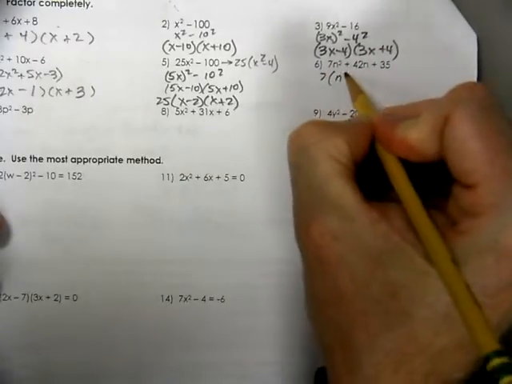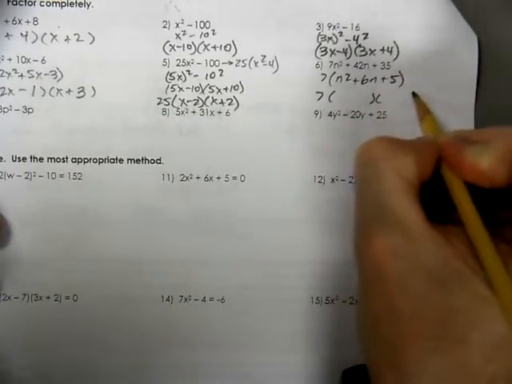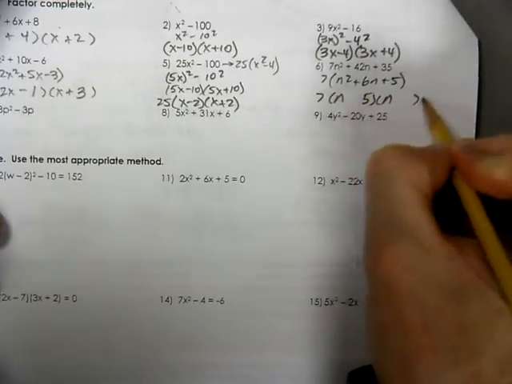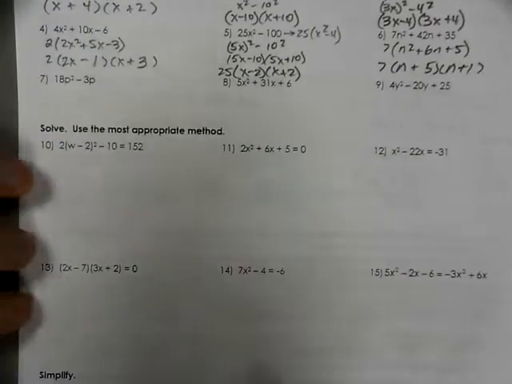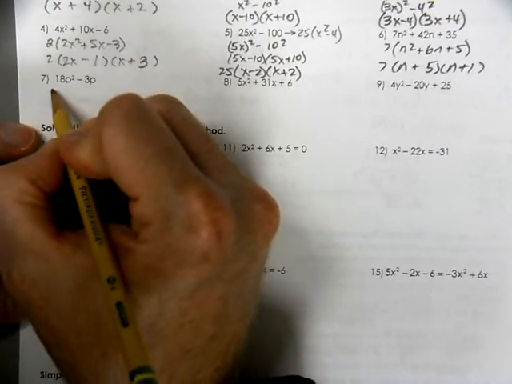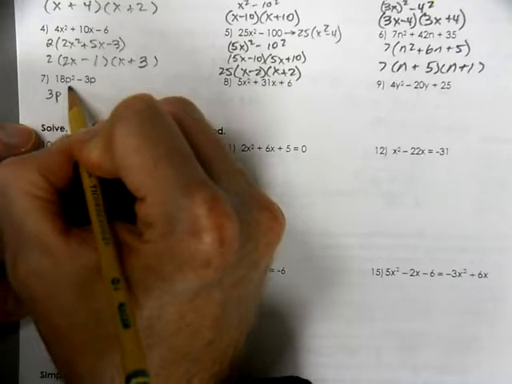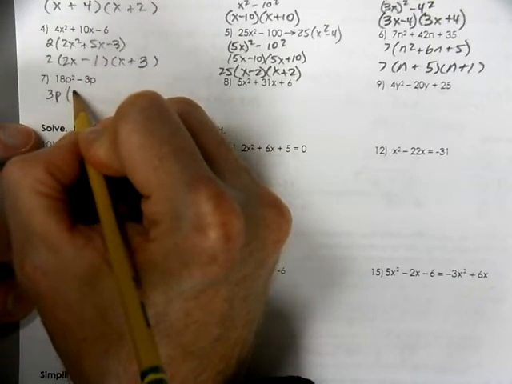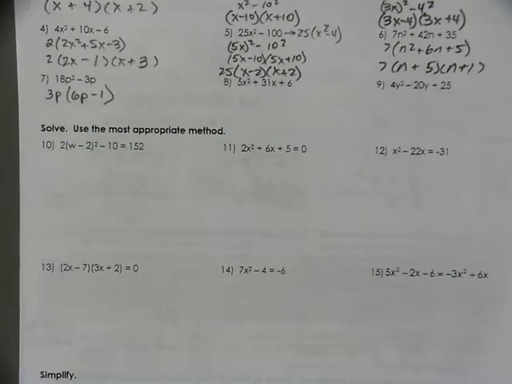Here this has a GCF, so we pull the GCF out. And as a leading coefficient, that's 1, so it's a little bit easier to do. So we got 5 and 1, multiplies to be 5, adds to be 6. Here I can pull a 3 out. It looks like a 3p would be the only thing that could come out. And that would leave me with 6p minus 1. And that's the only way to get it factored.